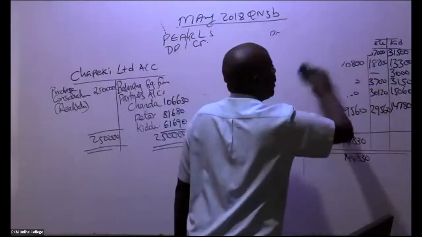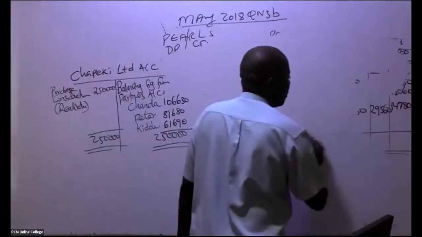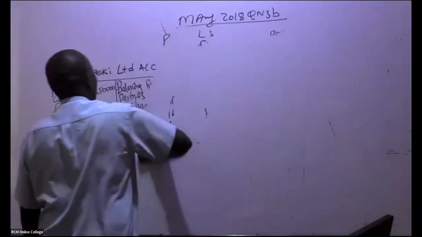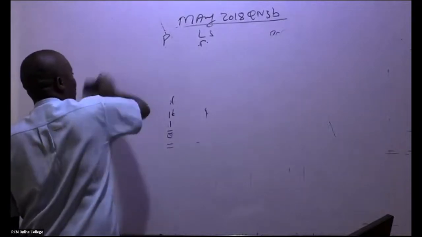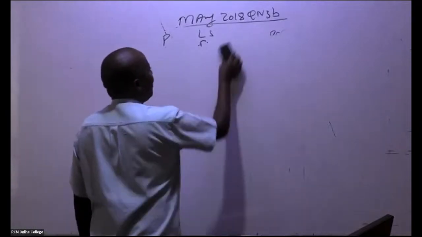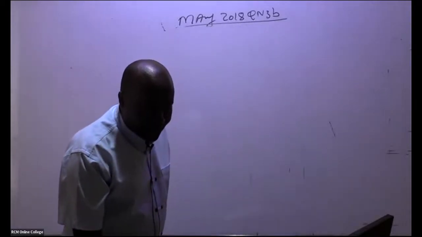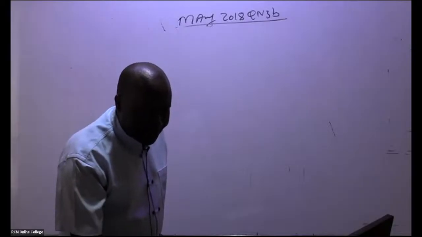So they want me to do a balance sheet. When they want me to do a balance sheet, there is an account that is really, really important for us to do. They want me to do the statement of financial position, the opening one, as we take over those assets and liabilities. But before that, it will be very important in this case to do a business purchase account.